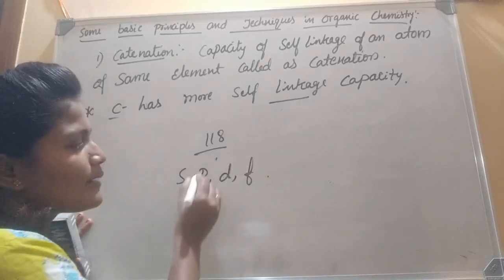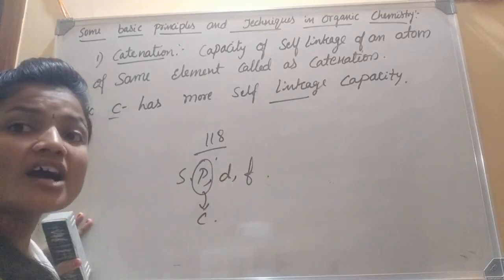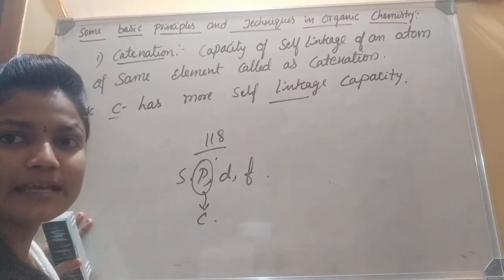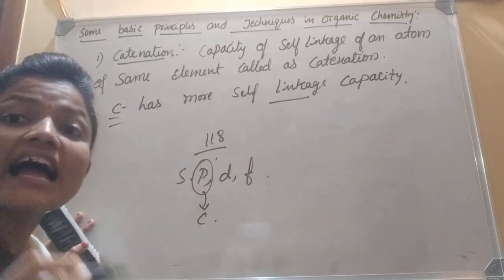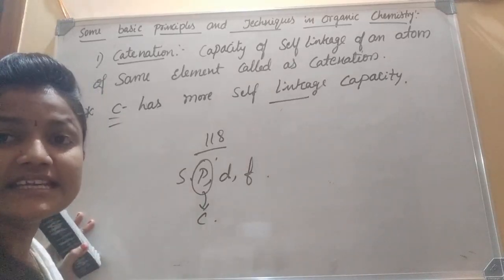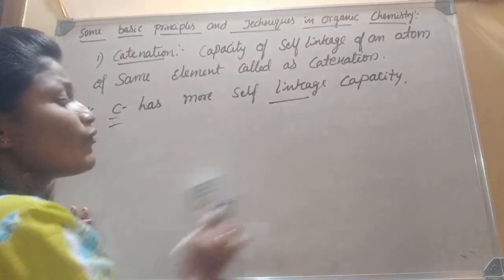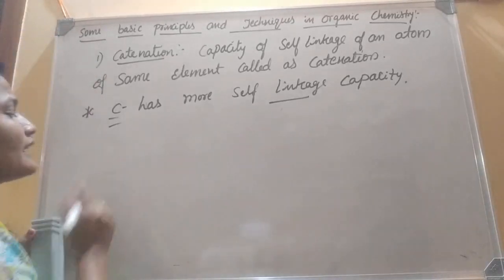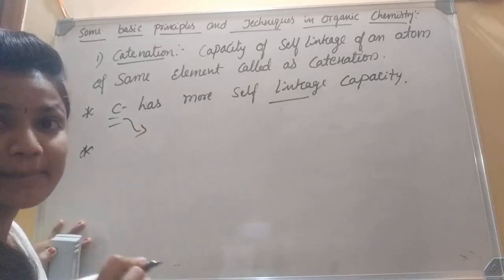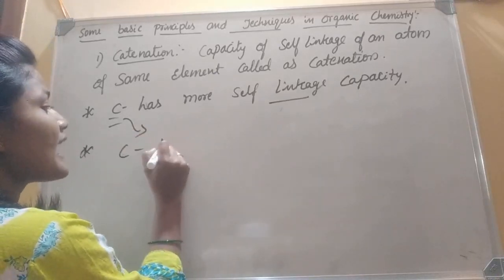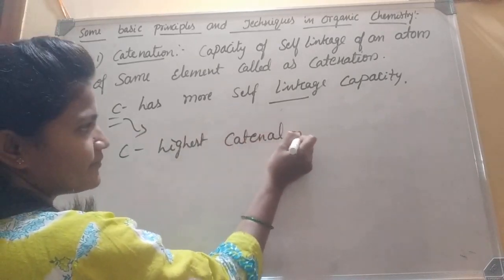Carbon atom comes in the P block. Among the 118 elements in the periodic table, carbon atom has the highest catenation capacity, the highest catenation property.